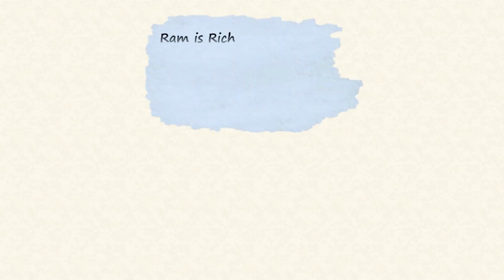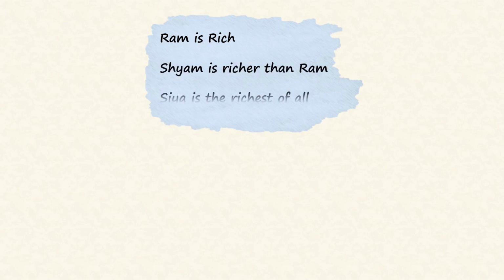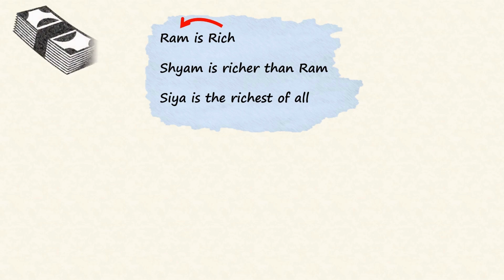Ram is rich. Shyam is richer than Ram. Sia is the richest of all. In the first sentence, the word rich tells us something about the noun, that is Ram. It shows us how financially well off Ram is. So in this sentence, the adjective rich is said to be in positive form.